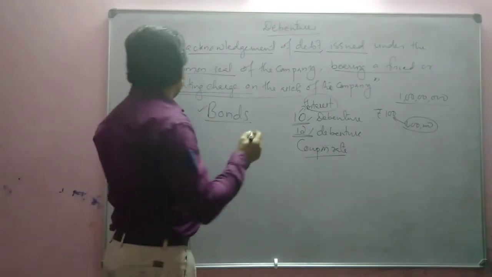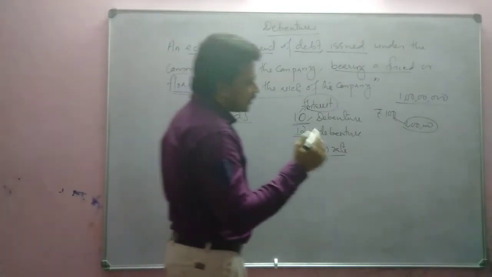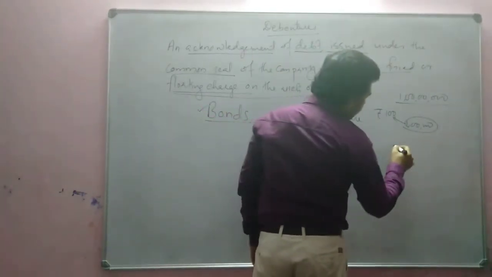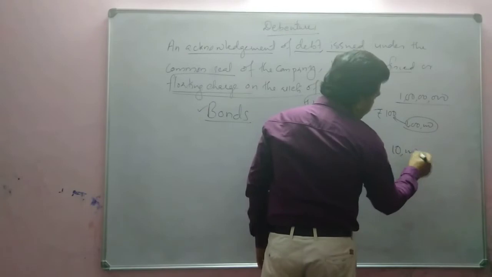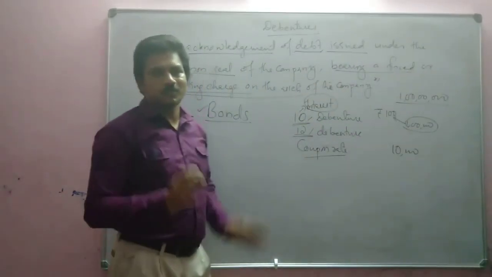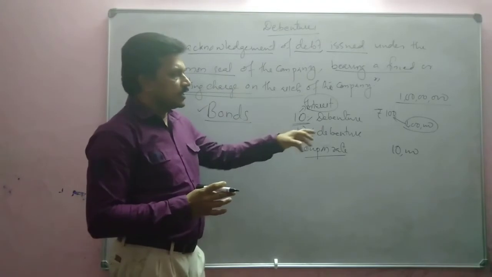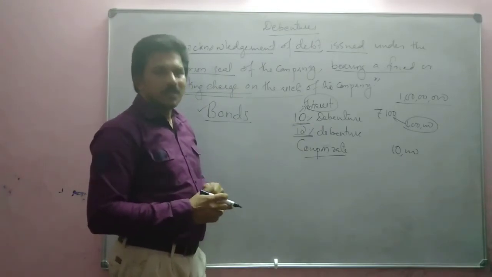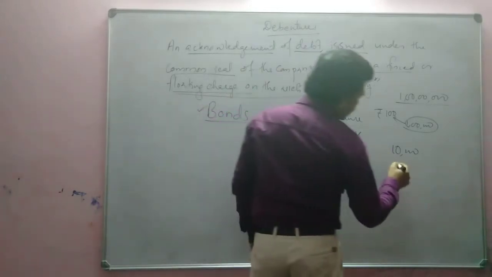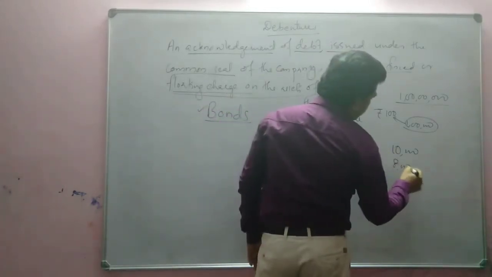Suppose you are buying debentures or you are buying the bonds of the value of rupees 10,000. These bonds are issued for 5 years. Suppose 5 years time. The value of the bond is 10,000. But at the time of issue of the bond, it may be issued at rupees 8,000.